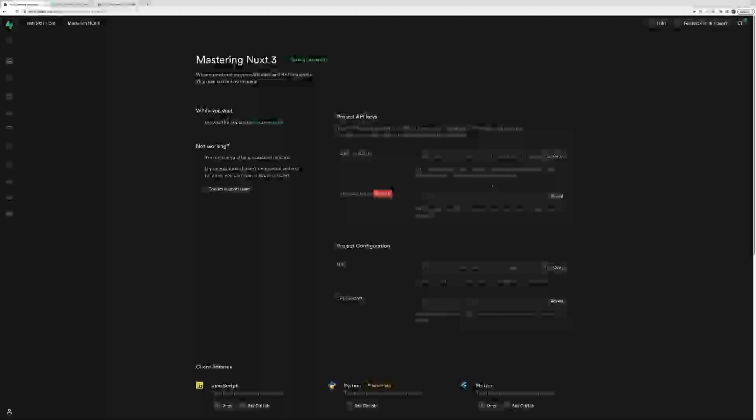Supabase takes a few minutes to spin up our database as we need the database in order to use the authentication. But since we have our API keys here, we can actually get started setting up our GitHub OAuth provider. So we'll come over to the side here, and you can see that we have a whole bunch of different options here. We've got the table editor, the SQL editor, and those are just nice UIs that we can use to access our database. Then we have the database, authentication, storage, and edge functions. Those are the four main products that Supabase offers us. In this course, we will only be looking at the database and authentication.